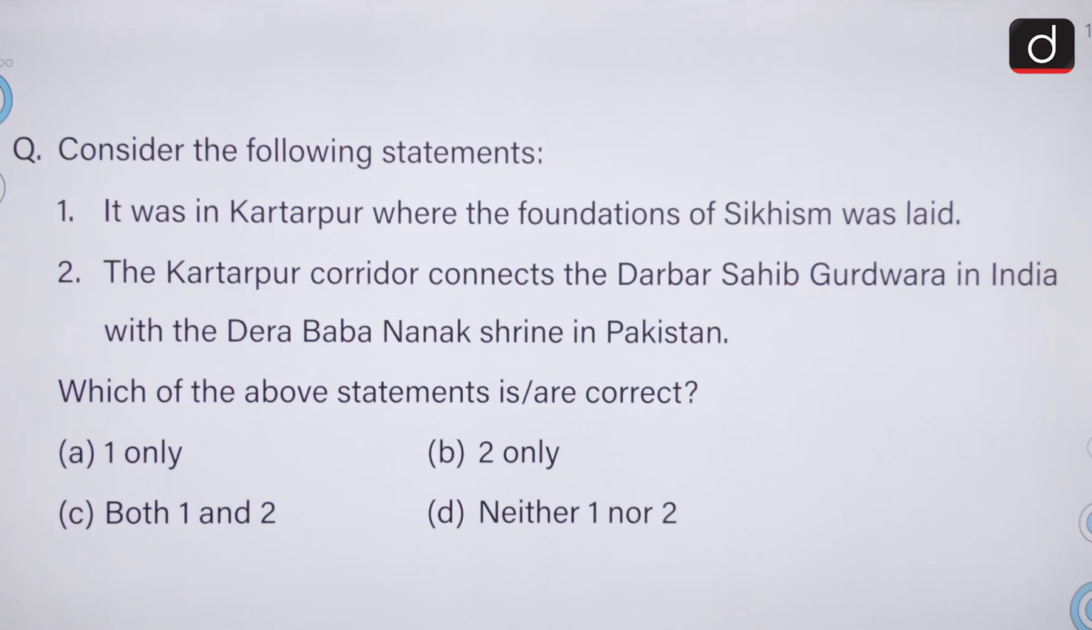It was in Kartarpur only where the foundations of Sikhism were laid. But the second is incorrect because the Kartarpur corridor connects Darbar Sahib Gurdwara, that is in Pakistan, with the Dera Baba Nanak shrine in India. So the correct answer is option A, that is one only.